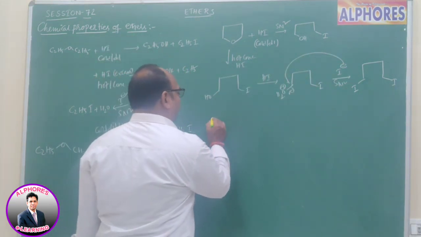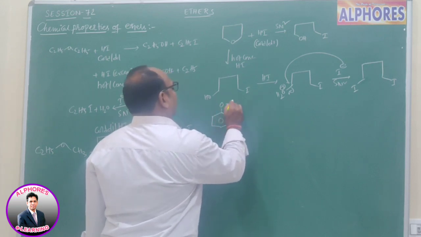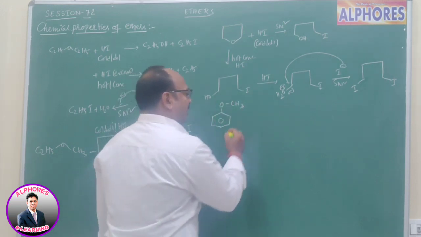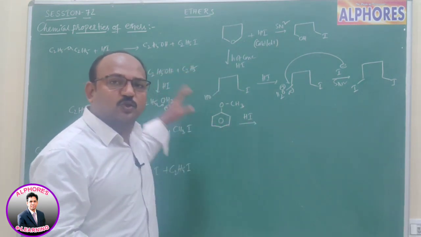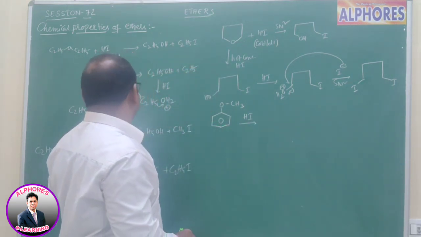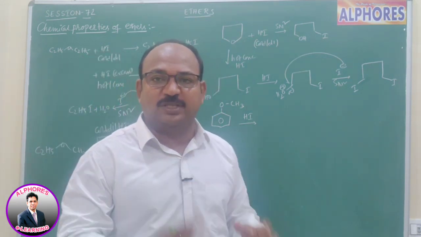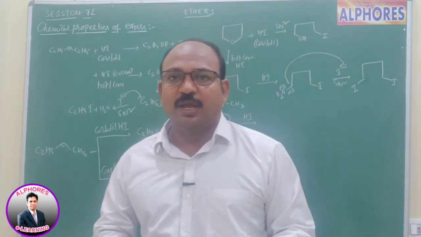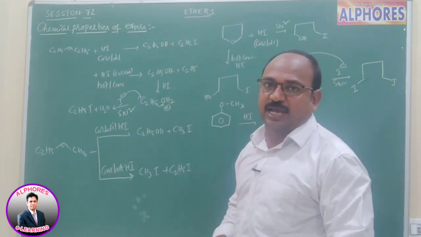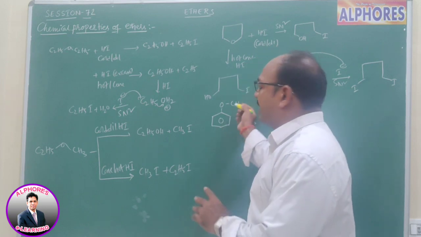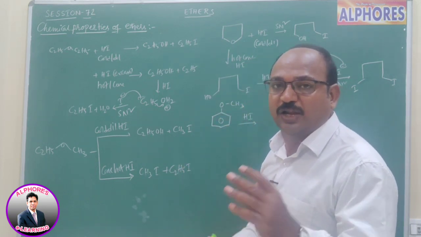Now, I am going to consider anisole. Anisole is nothing but methoxybenzene. Methoxybenzene upon reaction with HI. So far I considered both as alkyl groups, so it was clear upon which alkyl group I minus attacks. Now I am going to consider one phenyl group and one alkyl group, so phenyl alkyl ethers. This one is methyl phenyl ether, which is what we call anisole.